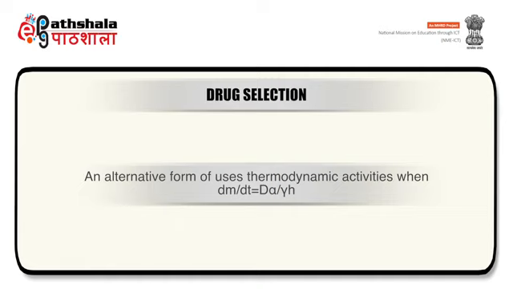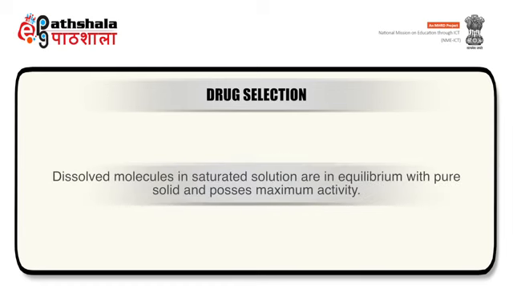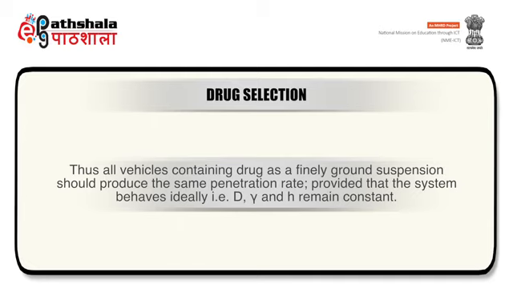An alternative form of the equation 1 uses thermodynamic activities when dm by dt is equal to D alpha upon gamma h. For maximum penetration rate, the drug should possess highest thermodynamic activity. Dissolved molecules in saturated solution are in equilibrium with pure solid and possess maximum activity. Thus, all vehicles containing drug as a finely ground suspension should produce the same penetration rate provided that the systems behave ideally. That is, D, gamma and h remain constant.